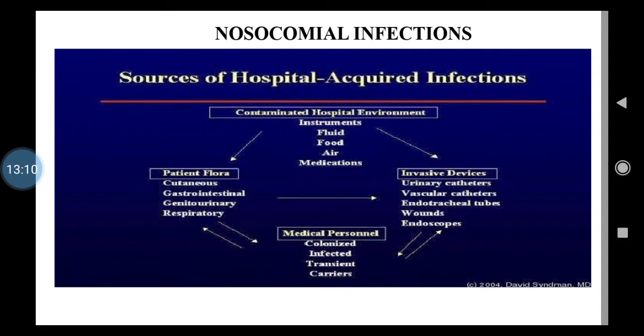So the person who is suffering from, say for example, respiratory tract infection, isn't it? Or if a person is suffering from tuberculosis, so whatever his discharges will be there, sputum sample and all that, isn't it? So they must be present in his sputum cup, which strictly contains some or the other disinfectant, isn't it? Otherwise, the discharges, secretions of patients also are highly contaminated with microorganisms, isn't it? And they can act as a strong source of infection, isn't it?